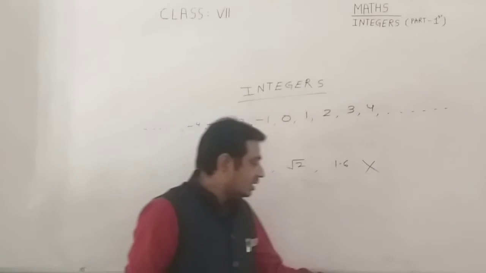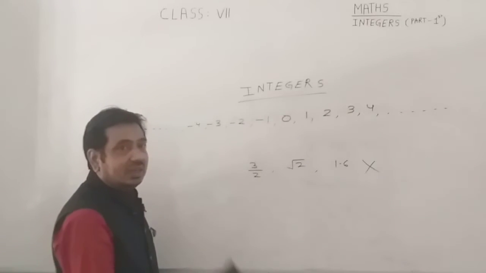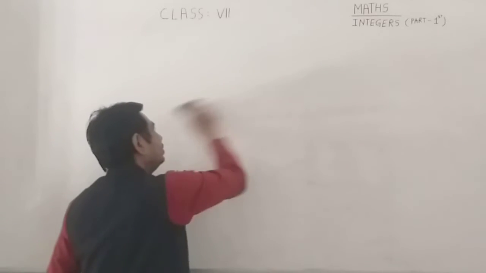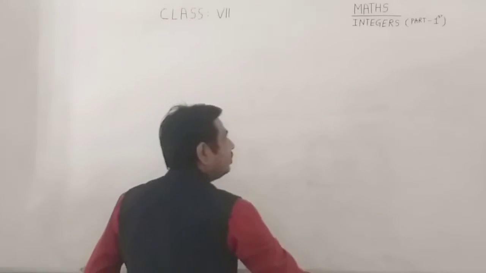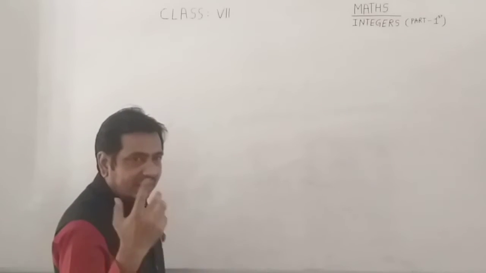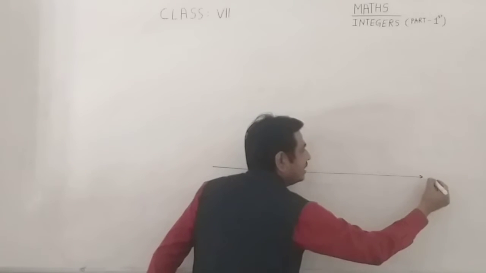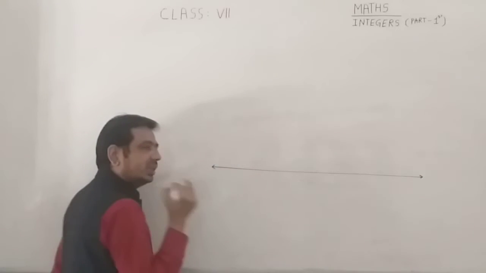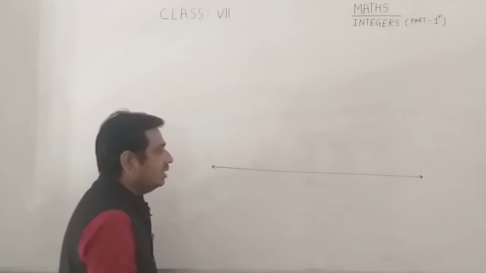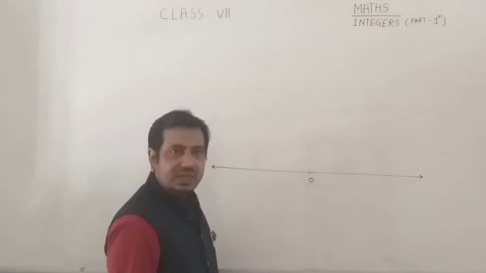Now class, how do you plot integers on a number line? Take one example. So class, how do we represent a given integer on a number line? Class, here this is the number line. Okay class. Now if you put all the entries here, first you put 0, because 0 is an integer.